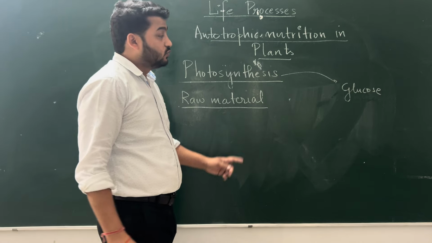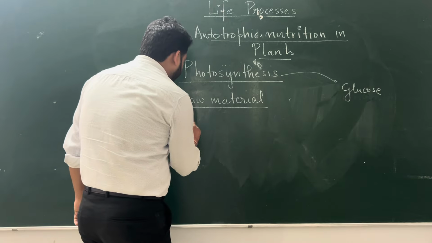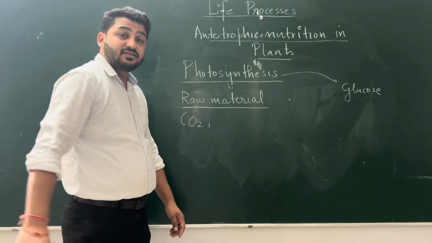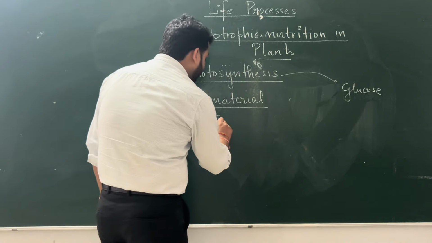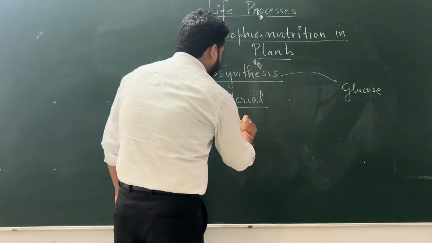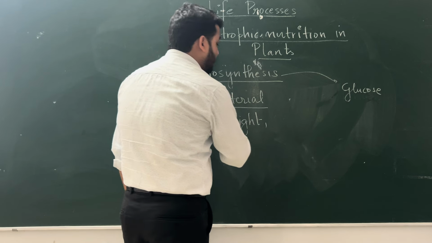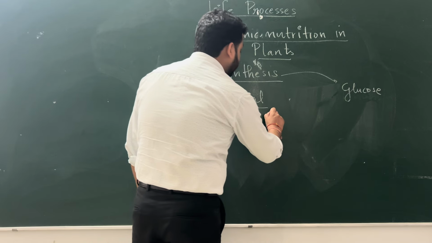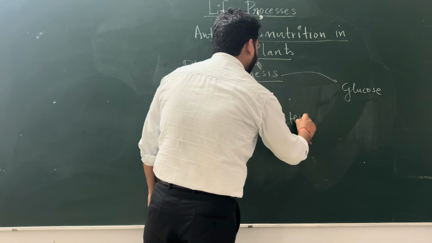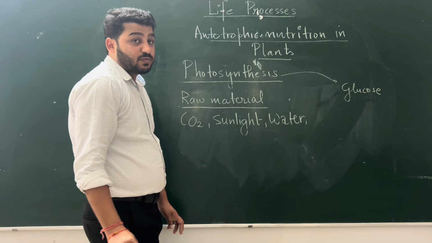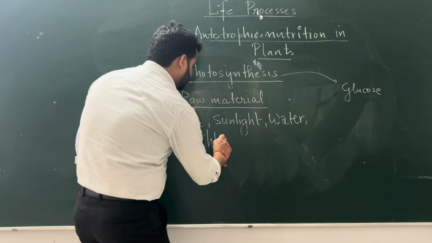For making food in plants, they need carbon dioxide. They need a very important thing, that is sunlight, and they need water, that is H2O, and they need a very special pigment called chlorophyll.